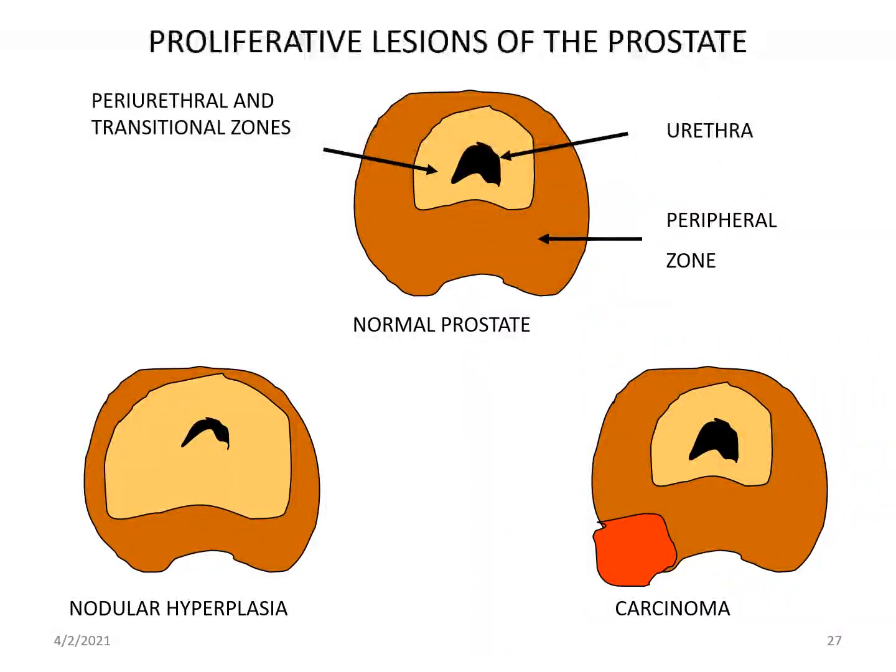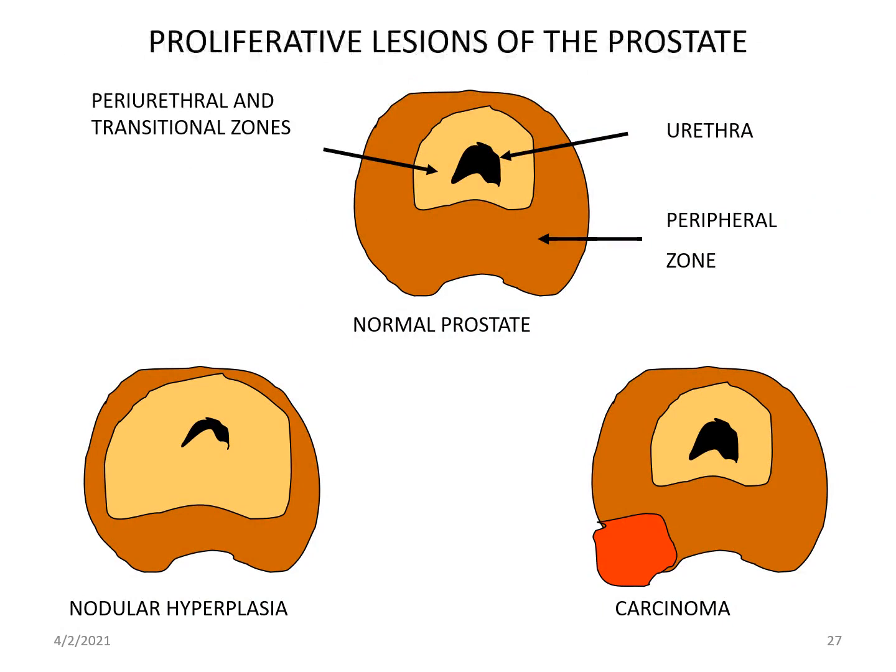If we see the structure of the prostate, this is the prostate. From the center, the urethra is passing. This area is called the periurethral zone, and this area is called the peripheral zone. Generally, benign nodular hyperplasia arises in the central zone and carcinoma arises in the peripheral zone.